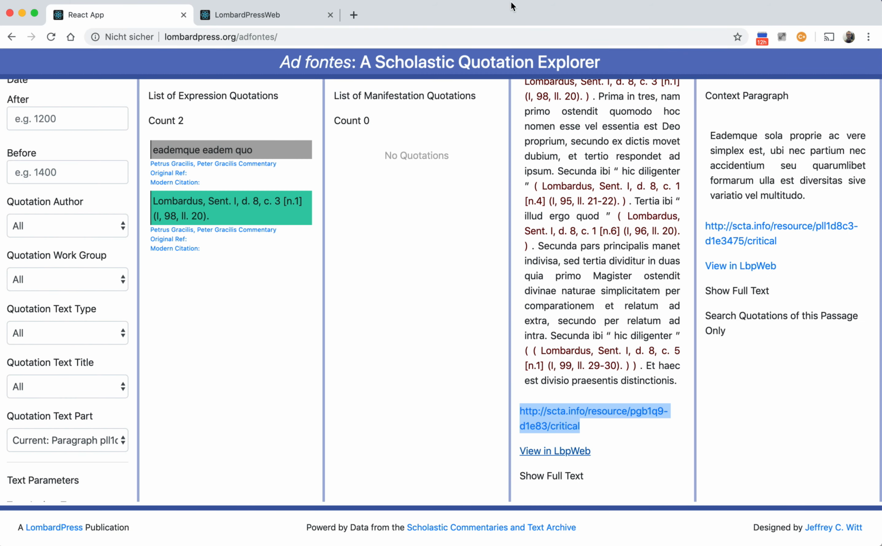So that's it for now. That's just an update of where we are with the adfontes application, allowing us to explore sources and influences of the scholastic corpus.